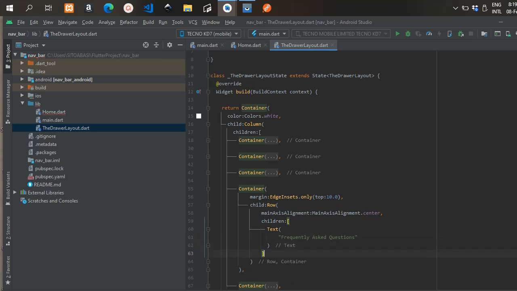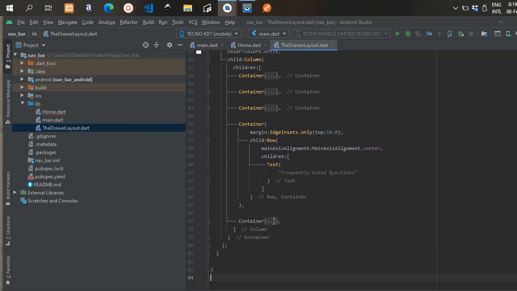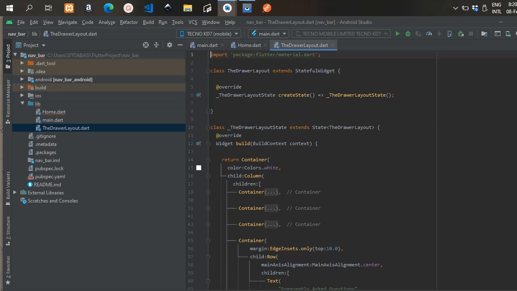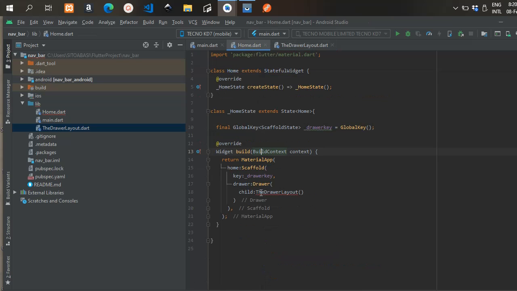And we're going to change the text of the remaining three, the ones we just copied and pasted. We're going to change the text of the other one. We're changing it to frequently asked questions, and we're changing this one to, I'm going to change this one to logout.